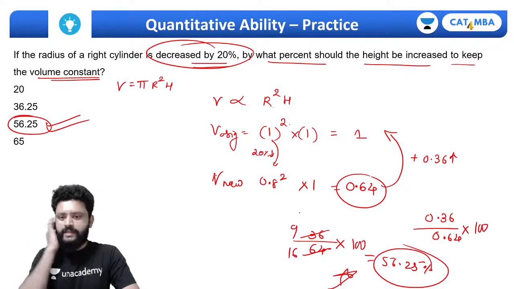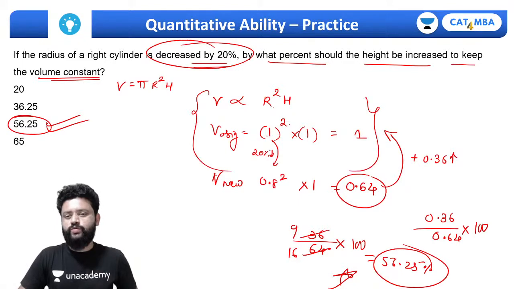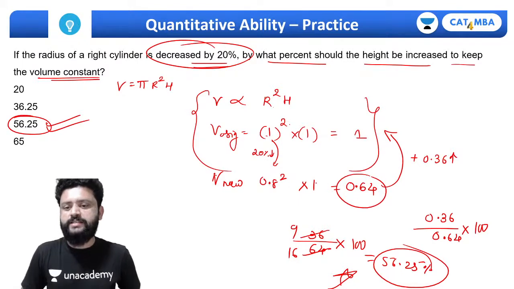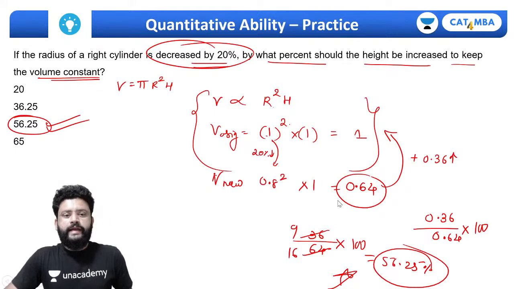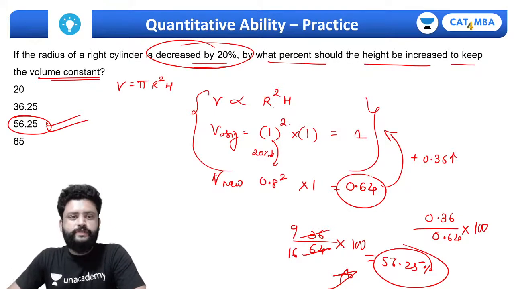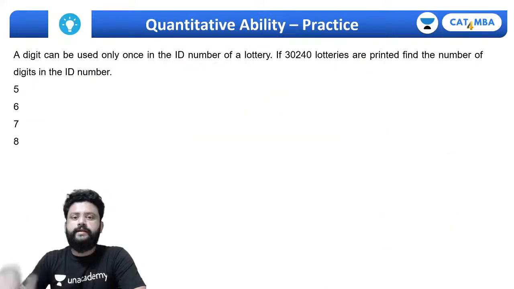तो this one is easy, but the thing is, अगर तुम calculations में ज्यादा bigger values लोगे तो ये unnecessarily calculation lengthy हो सकता है. ओके, so just use the proportionality and take this 1 and 0.8. That's the easiest way to finish, right? Just a percentage based question, nothing to do with geometry as such. Okay, let's do this one.